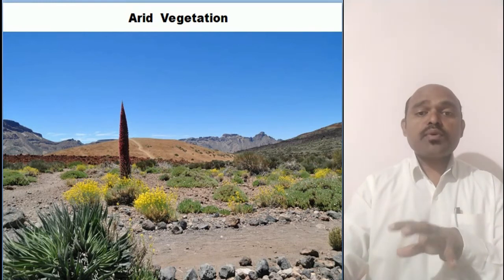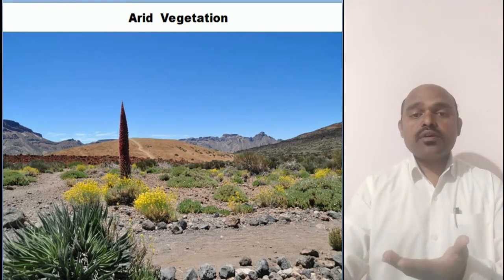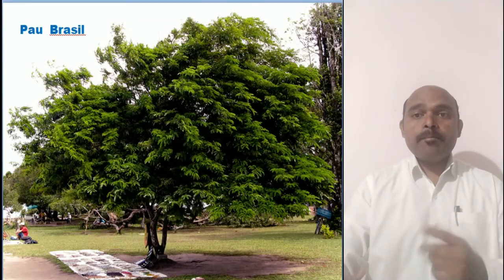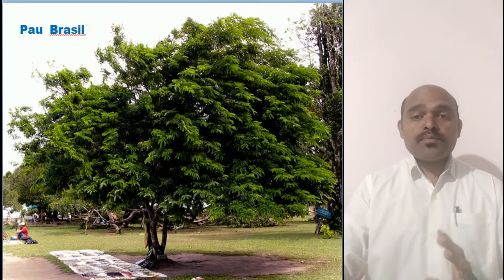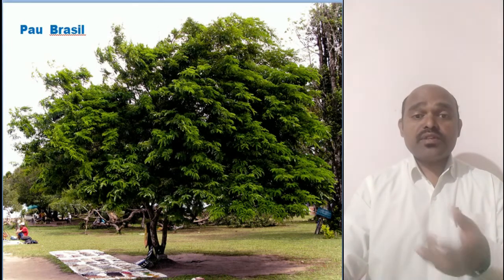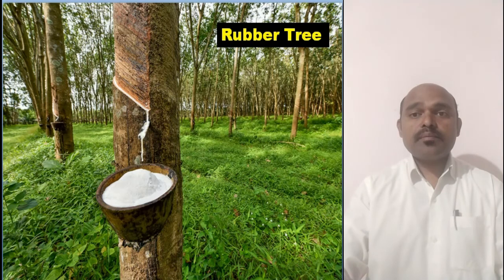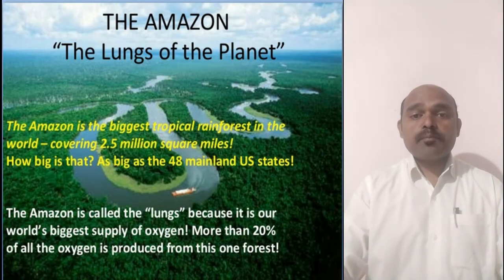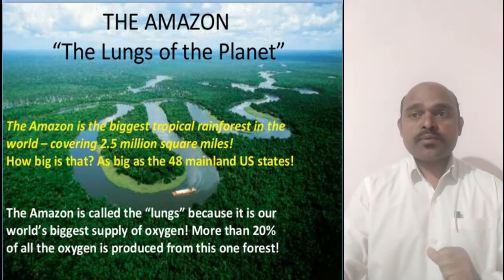So these three types of vegetation we find in Brazil. Then we find different types of trees also in Brazil. For example, pau-brasil is a kind of tree which we find in this type of region. The next tree is the rubber tree. Then we have the mahogany tree and the rosewood tree. So these types of trees we find in these regions.